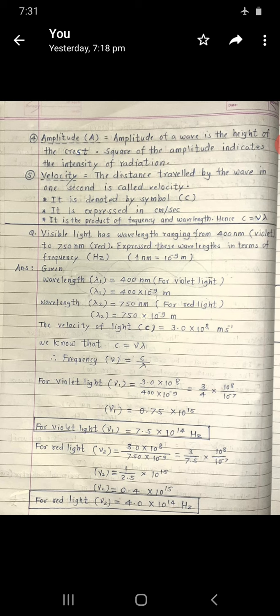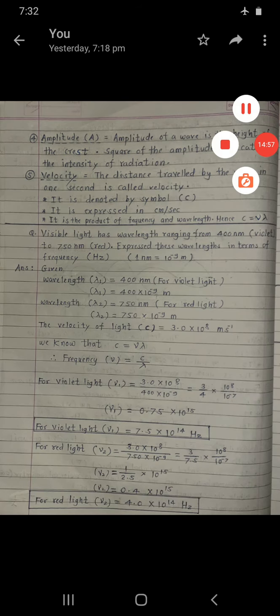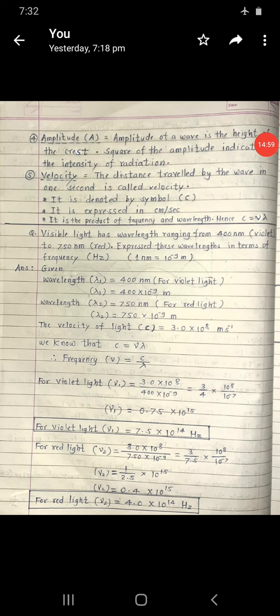For violet light, nu 1 is equal to 3.0 into 10 raised to 8 divided by 400 into 10 raised to minus 9. So simplification of this factor is 3 divided by 4. From 400 I have taken out 100, and multiplied that 100 with 10 raised to minus 9, so 10 raised to minus 9 becomes 10 raised to minus 7; 10 raised to minus 2 cancels. So therefore 3 divided by 4 into 10 raised to 8 divided by 10 raised to minus 7.